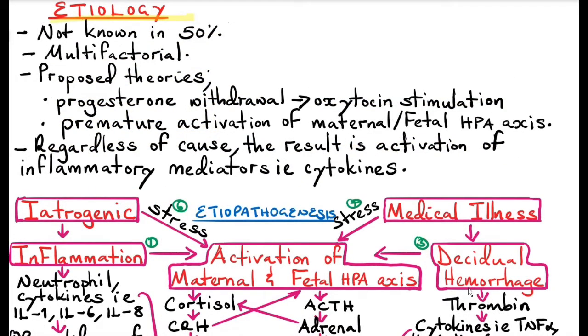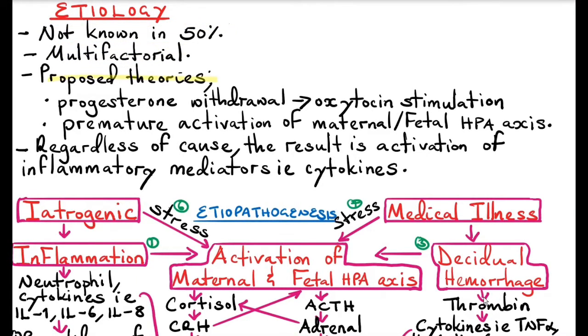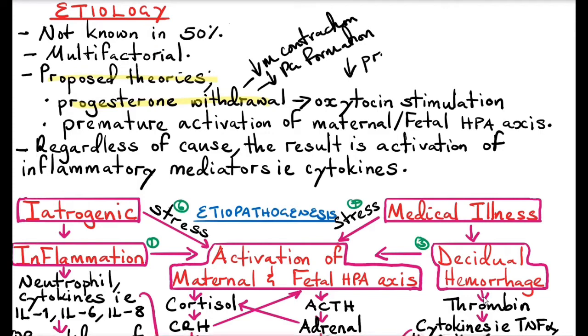Etiology. The cause of preterm labor is not known in about 50% of the cases, and a lot of factors contribute to preterm labor. Some of the accepted proposed theories in preterm labor are progesterone withdrawal. Progesterone is important in pregnancy in the sense that it inhibits myometrial contraction and also suppresses prostaglandin formation. But in preterm labor, however, progesterone decreases and oxytocin increases. So oxytocin, we all know, causes myometrial contraction, which can lead to preterm labor.